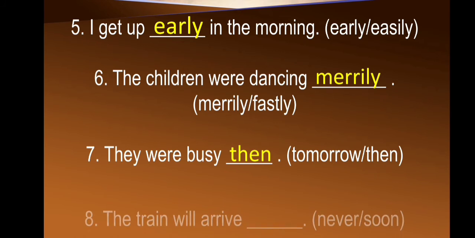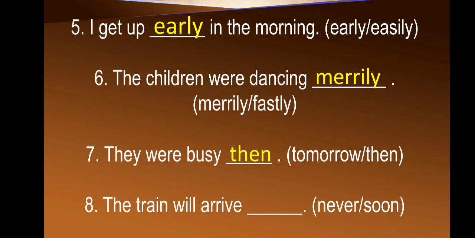The next sentence is the train will arrive dash, and the options are given never or soon. So here the word is used will, and will shows future, and here the options are given never or soon. So which word shows future? Yes, soon. So the answer is soon. The train will arrive soon.